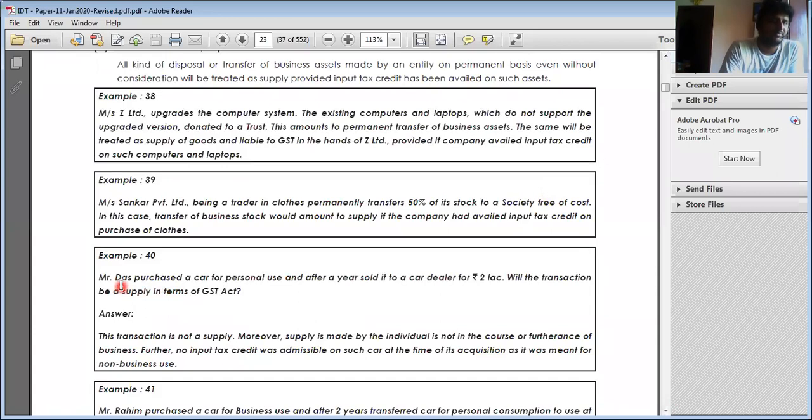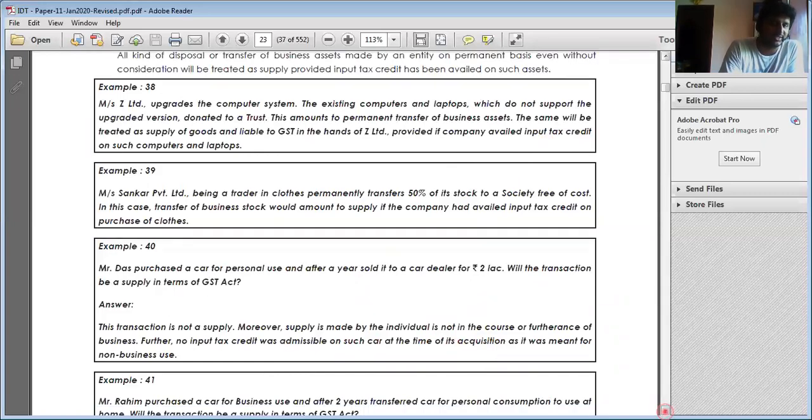Next, Mr. Das purchased a car for personal use, and after a year sold it to a dealer for rupees 2 lakhs. Will the transaction be regarded as supply? See, the car is not used for business purpose, so it is not regarded as supply. Now assume that instead of personal, I put it as business purpose. When a car has been purchased for business purpose, ITC is ineligible for the car. So ITC is not availed, hence it is not regarded as supply again.